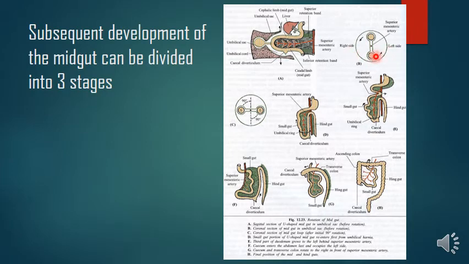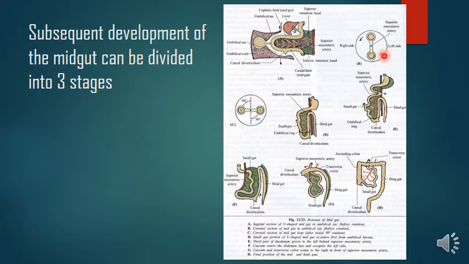Okay, so now what we are discussing is the first stage of further development of the midgut. So in that, the rapidly growing liver, the right lobe of the liver, will cause pressure on the cephalic limb, which causes the cephalic limb to turn downwards like this. In this cross section, if we see, this is turning downwards. Because it is turning downwards, the caudal limb has to turn upwards.